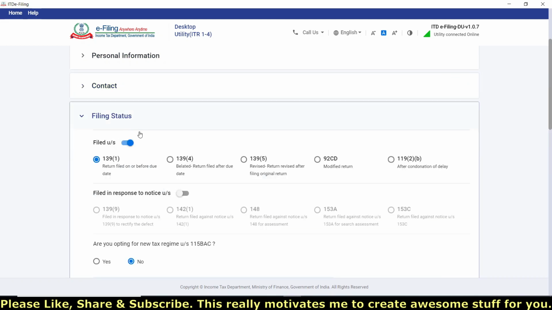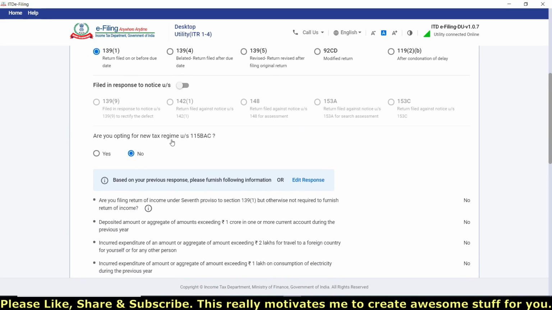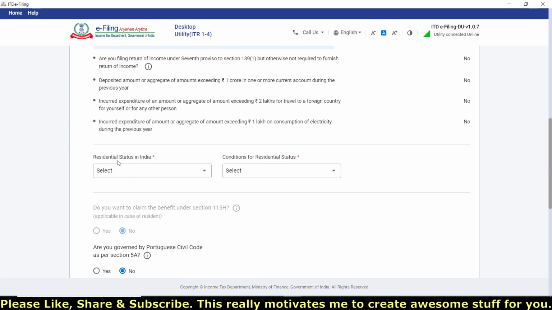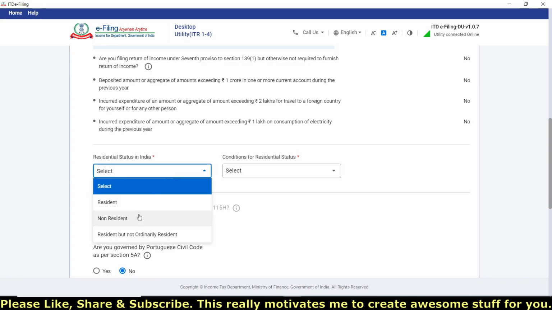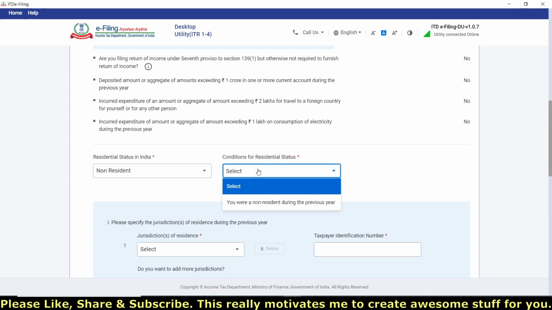You have to go on filing status. Filed under section 139(1). That's fine. I don't want to opt new tax regime. So just click on no. Residential status in India. So this is important because I'm going to fill for the NRI. I will be just selecting non-resident here, and then I have to specify conditions for residential status.